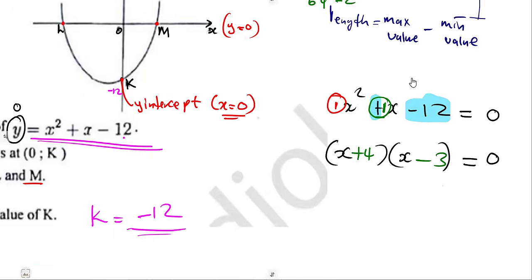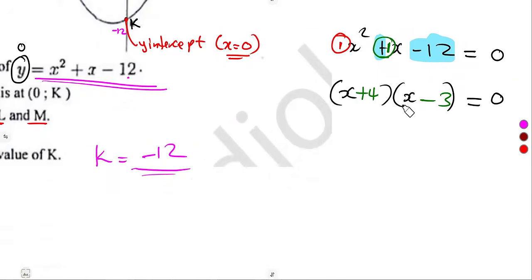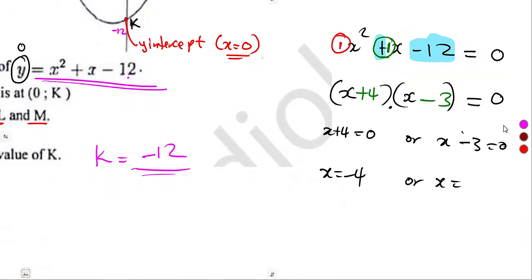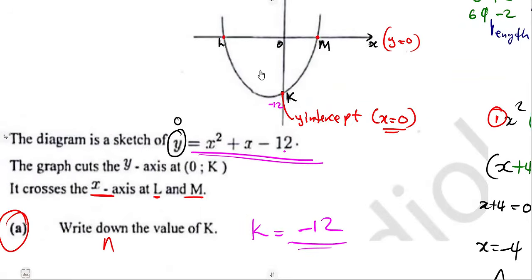So each bracket, when it is a question like this, you equate each bracket to 0. Remember the zero product concept. So x plus 4 is equal to 0, or x minus 3 is equal to 0. We're going to have two possible values of x. The minus 4, or the x which is equal to what? Minus 3, to the other side, that will be positive 3. So which one is minus 3? Which one is minus 4?